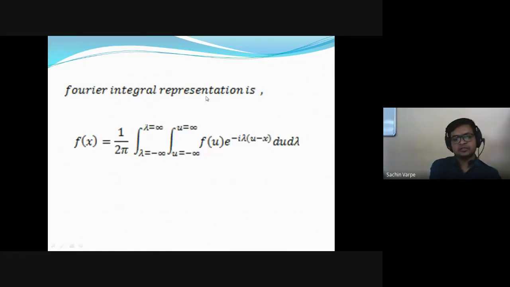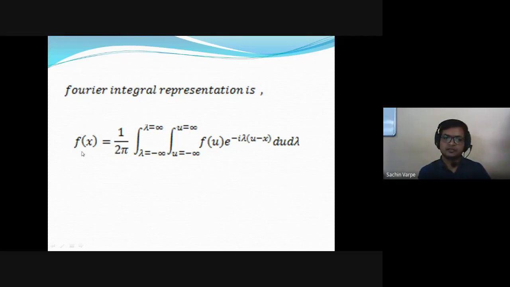So this is the Fourier integral representation. f of x is equal to 1 upon 2 pi, lambda from minus infinity to infinity, u from minus infinity to infinity, f of u e raised to minus i lambda into u minus x du d lambda. So actually these two are the variables of integration, u and lambda. x is not a variable of integration. x is constant. And that is why when we solve these two integrations, we get a function of x, and that is what we have on the left hand side. So this is a Fourier integral representation of a given function.